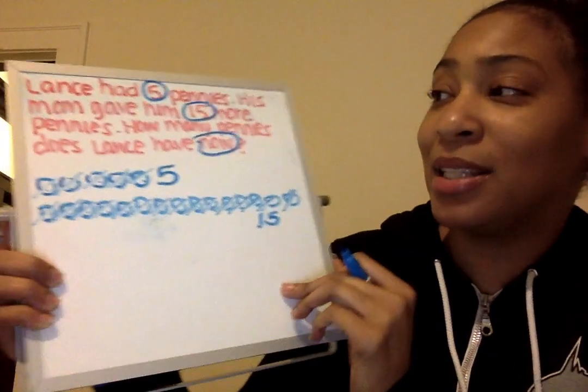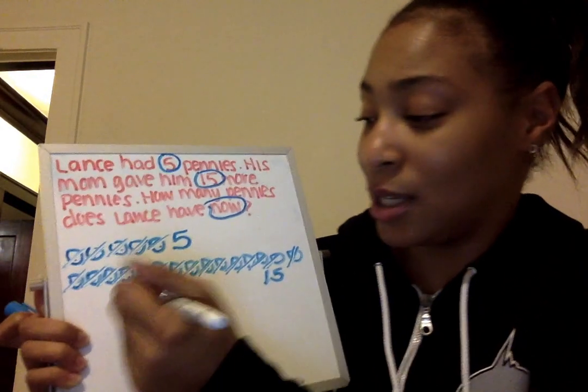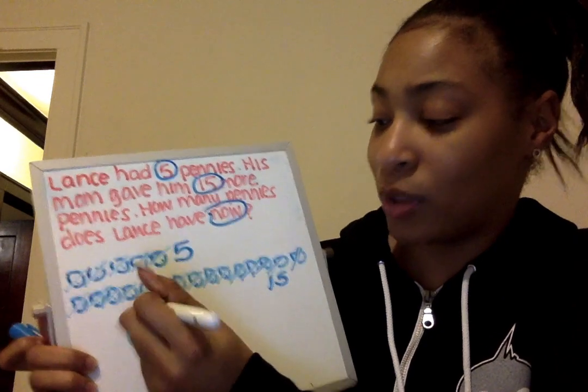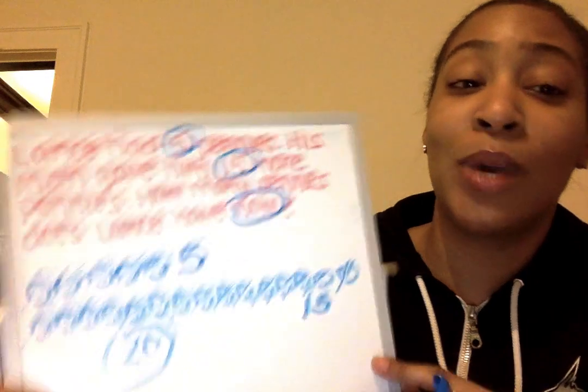So how many pennies does Lance have now? 20 pennies, which is a 2 and a 0. So I'm going to circle the 2 and 0 because I know that that's my answer. Lance has 20 pennies.